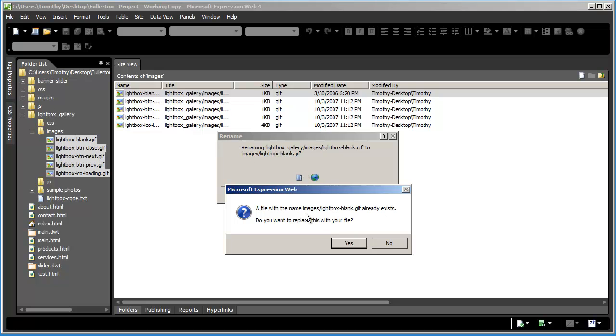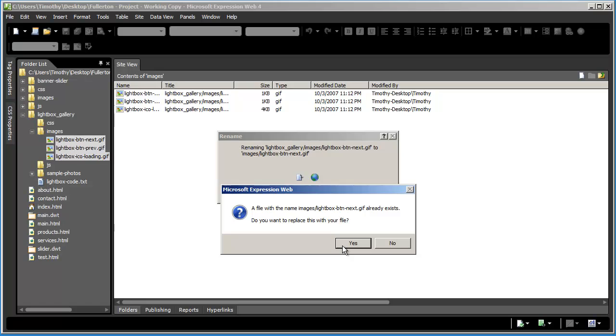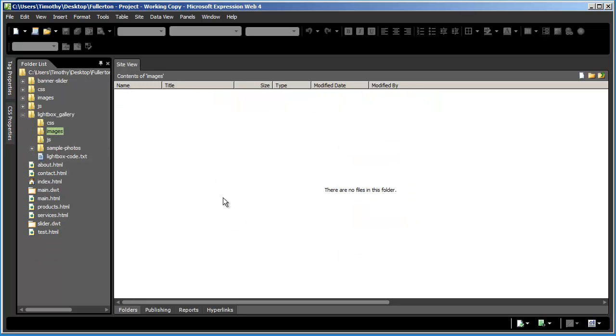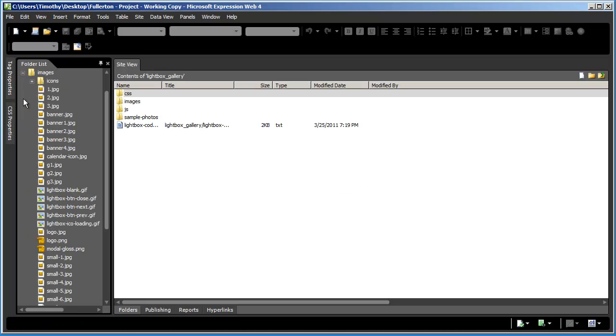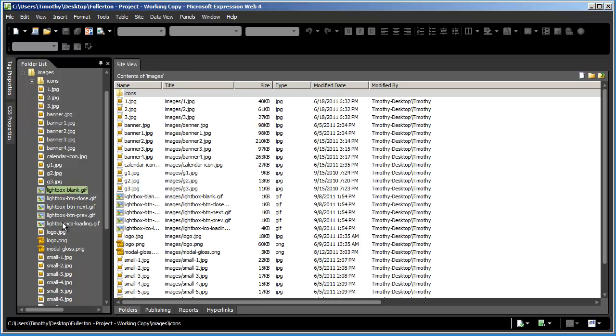And if it says they already exist here, it's because you moved all of the sample images over, and that's perfectly fine. We can just go ahead and click yes here, as long as those images have been moved over into that folder. So you should now be able to look in your images folder and you should see these 5 lightbox images there.